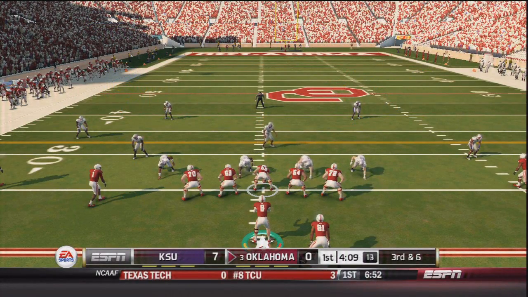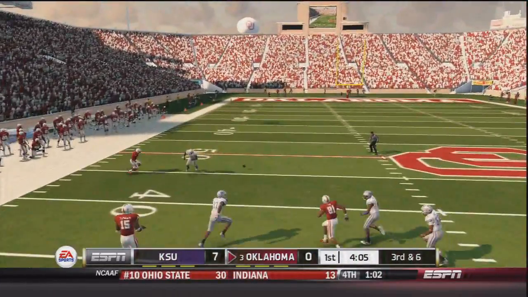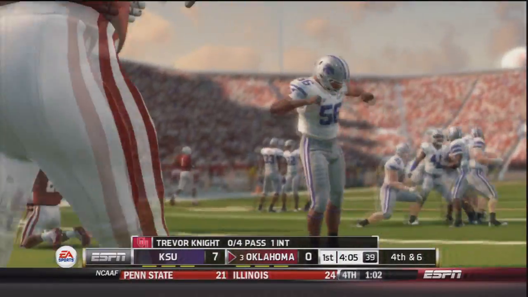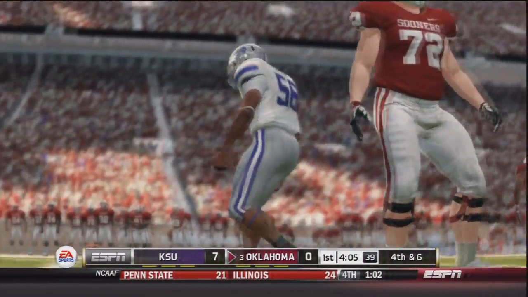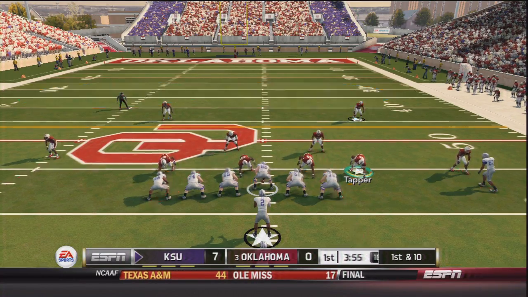Now 3rd and 6, Trevor Knight trying to avoid another 3-and-out. He'll take the snap. Trevor Knight drops back, throws, and it looked like he overthrew Keith Ford on the play, so he starts 0 for 4 and a pick. Not exactly the start you want from your superstar quarterback.